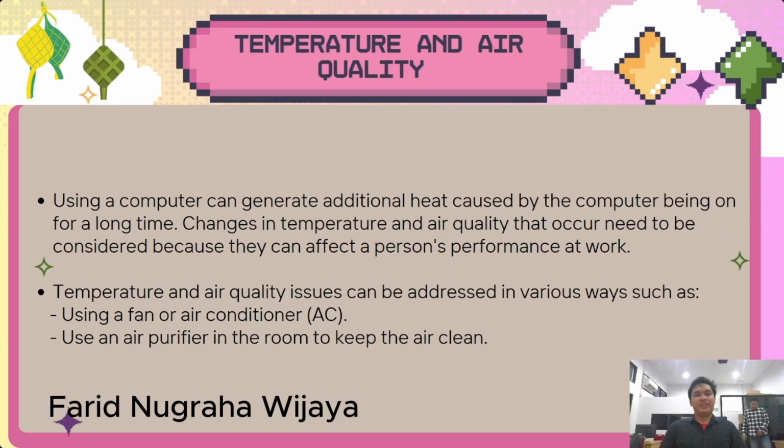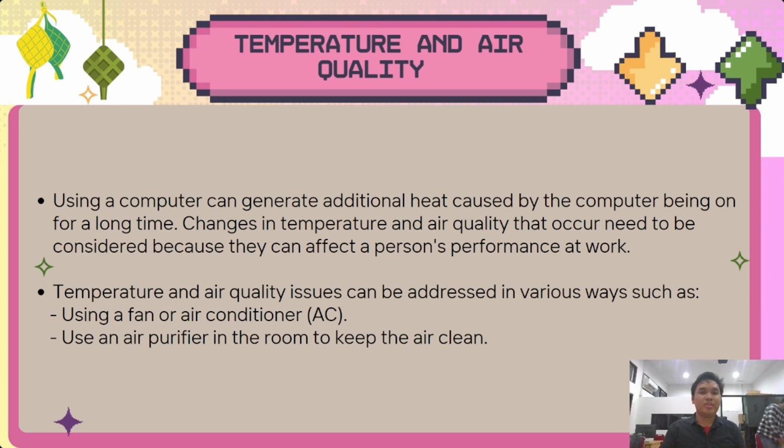Hello, my name is Fatnagara Wijaya. I'm going to explain about temperature and air quality. Using a computer can generate additional heat caused by the computer being on for a long time. Changes in temperature and air quality that occur need to be considered because they can affect a person's performance at work. Temperature and air quality issues can be addressed in various ways, such as number one, using a fan or air conditioner. And number two, use an air purifier in the room to keep the air clean.